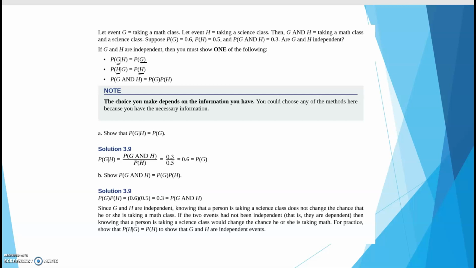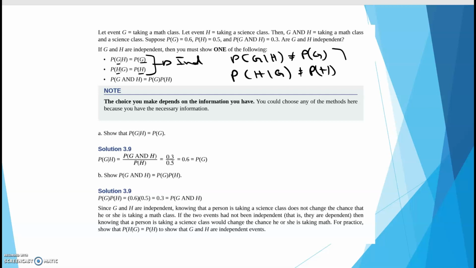But if the probability of G given H did not come out to just the probability of G, or the probability of H given G did not come out to the probability of H, this signifies dependent events.